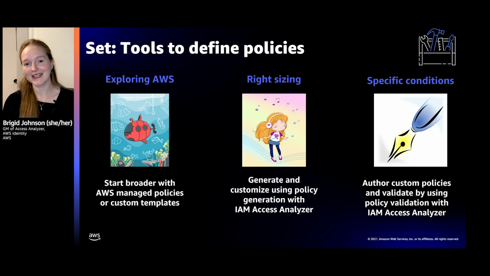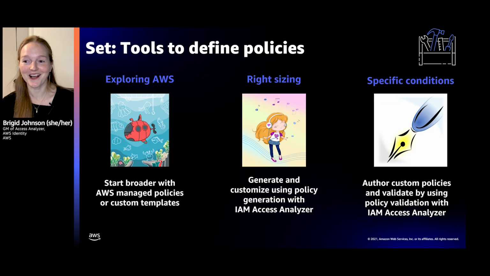Okay, so you've right-sized your permissions, everything's hunky-dory, and that's all great. But you're like, you know what, Bridget? I really just want to do it myself. I'm a DIY type of person. I want to get super fine-grained with those conditions, which I totally value because I love conditions. But we want to help you. So if you're authoring custom policies, whether it's some template you found online or you're just modifying an existing policy, you can validate that with Policy Validation in Access Analyzer, which is also a new tool that we launched earlier this year.